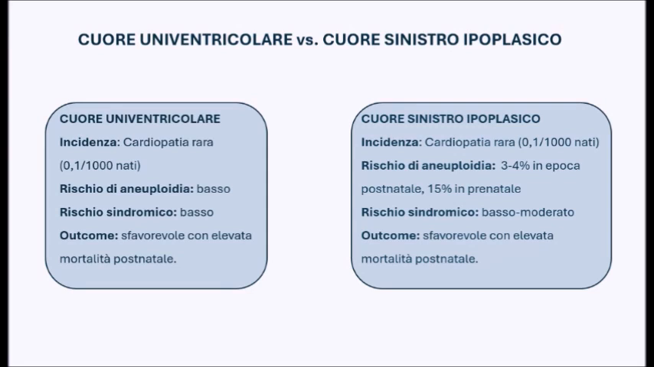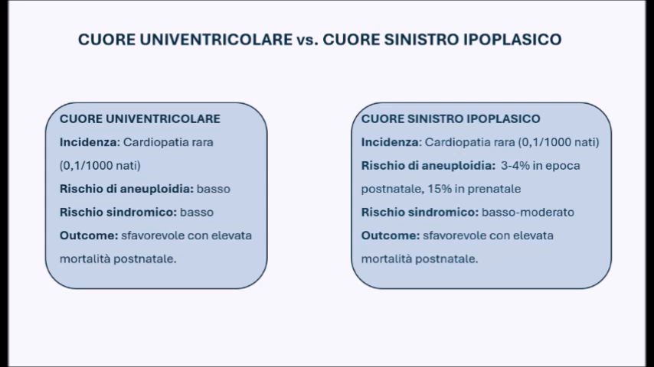In the case of a univentricular heart, the incidence is very rare, but the risk of aneuploidy, the syndromic risk, is actually lower compared to the scenario of a left-sided hypoplastic heart. In fact, the hypoplastic left heart in terms of incidence is more or less comparable to the univentricular heart, but it is associated with a significant risk of aneuploidy, which is 15% in the prenatal period and 3 to 4% in the postnatal period. This is because, since the diagnostic picture is associated with an extremely unfavorable prognosis, the majority of pregnancies that receive this type of diagnosis often result in a voluntary termination of pregnancy.